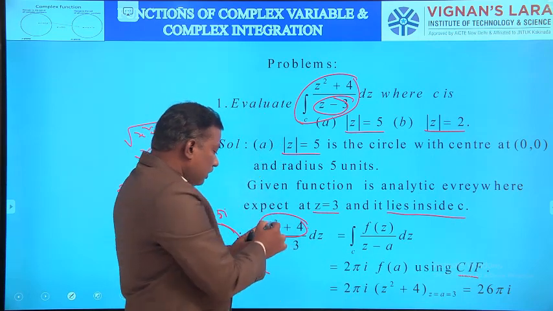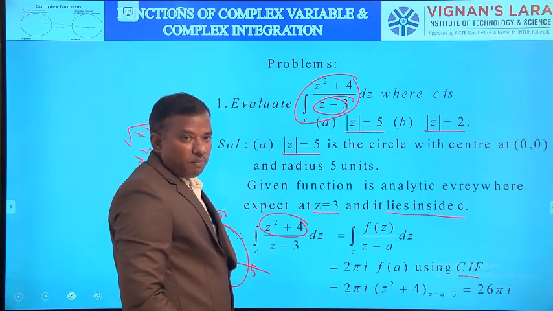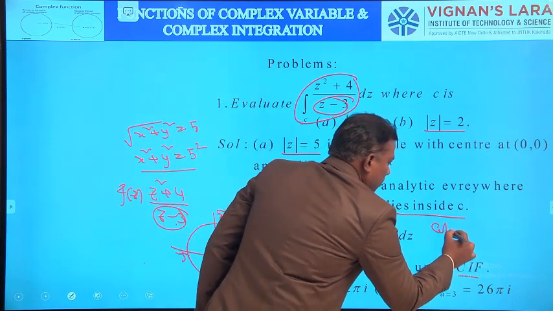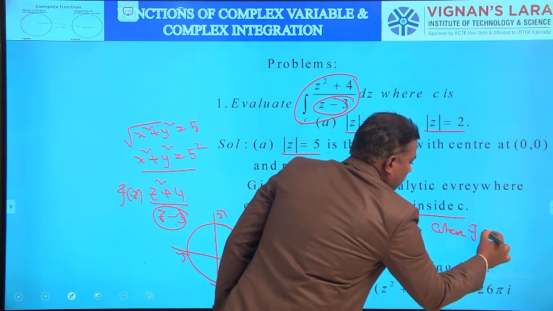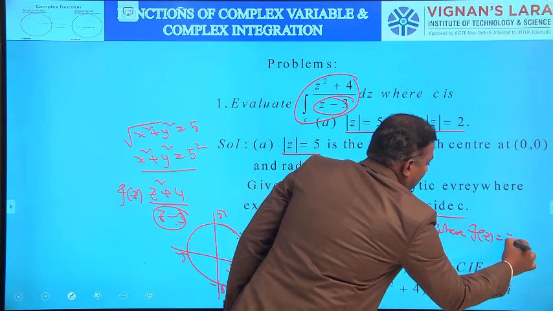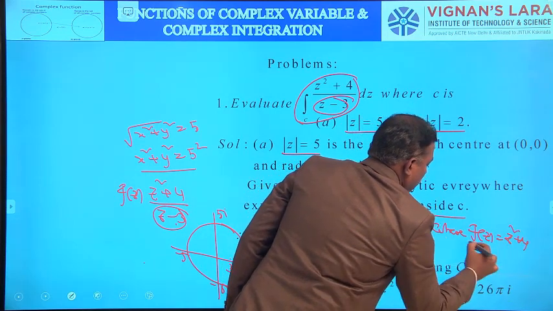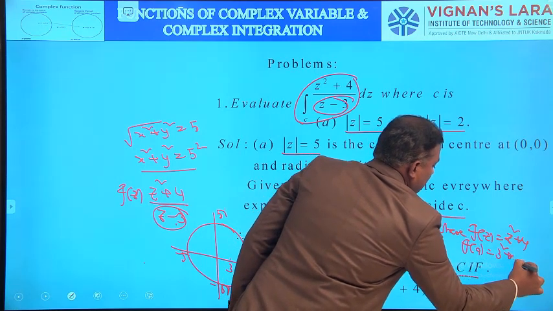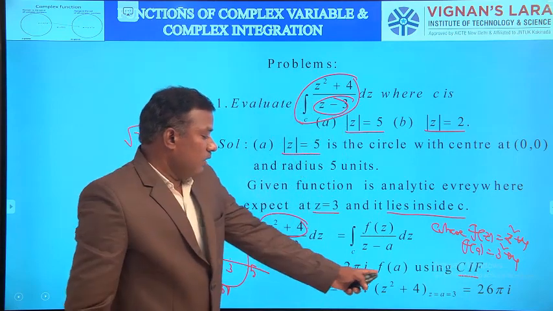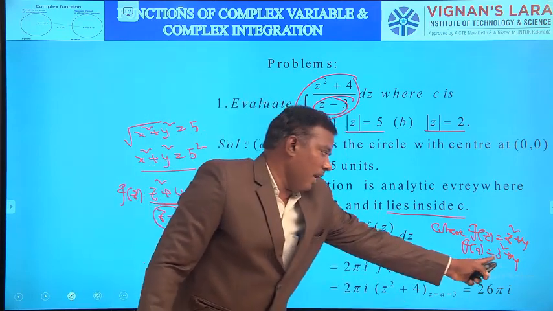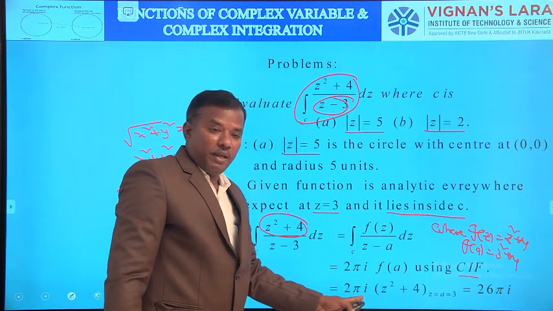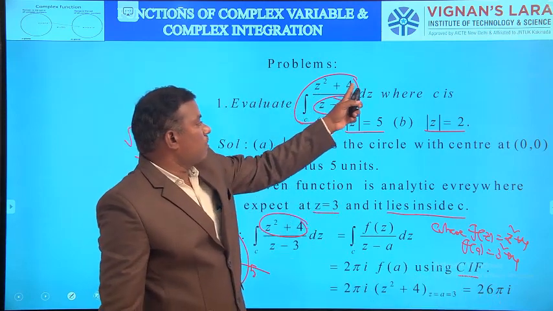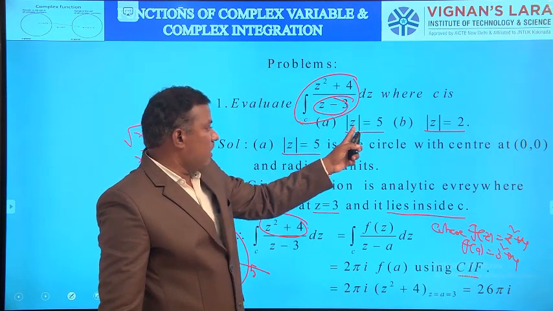What is f of 3? Here f of z equal to z square plus 4 and a is 3. So f of a equal to 3 square plus 4, that is 9 plus 4, 13. 13 into 2 pi i, that is 26 pi i. That is the integration value of z square plus 4 by z minus 3 dz, where C is mod z equal to 5.